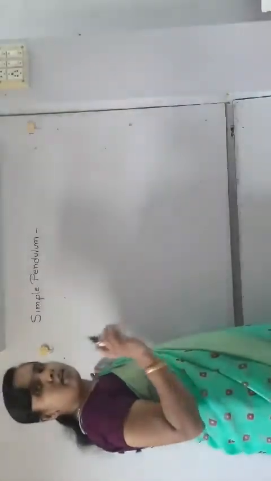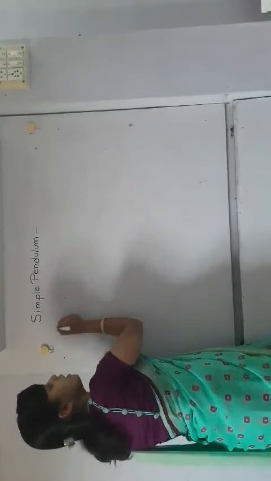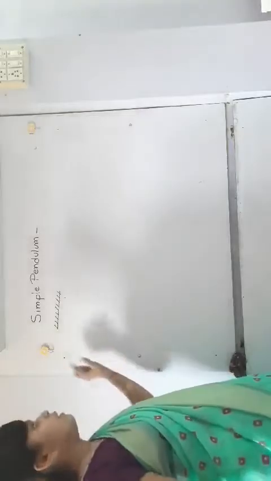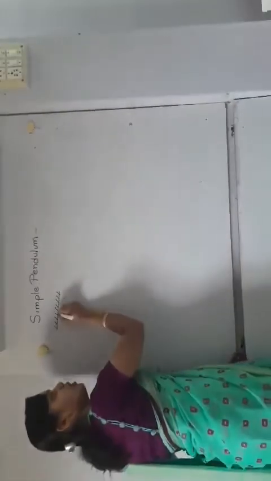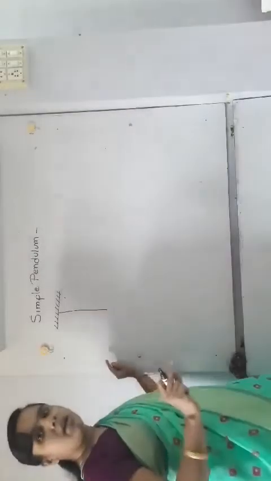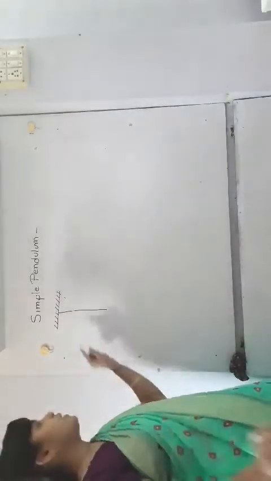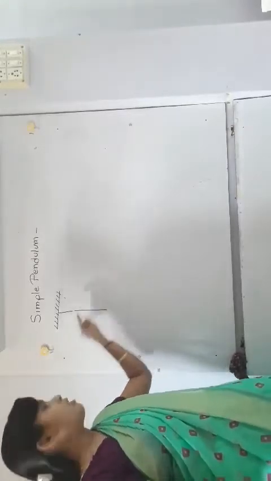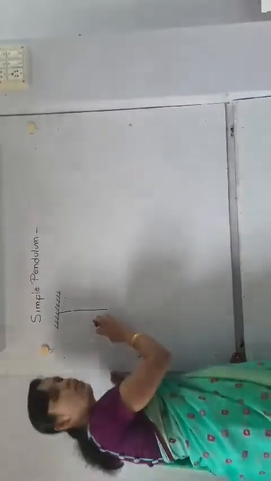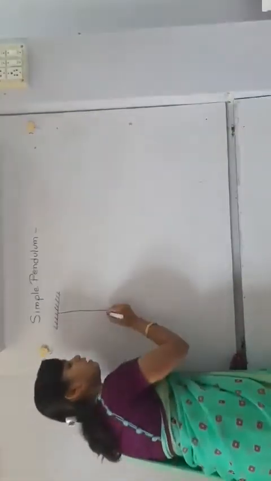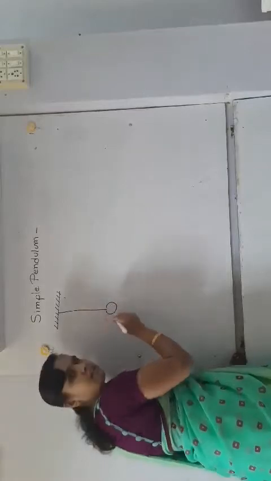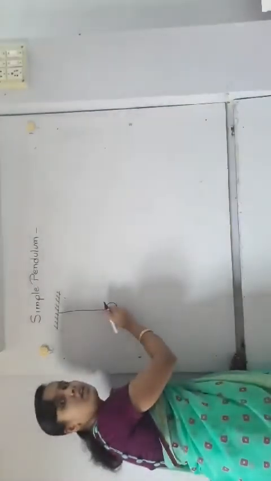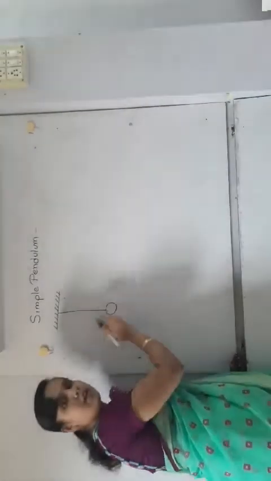The ideal simple pendulum states that there is a rigid support, which is not movable, to which an inextensible and weightless string is attached. Remember, the string is inextensible, so its length is constant, and it is weightless, and a heavy bob mass, which means it is small in size but heavy in mass, is attached to it.